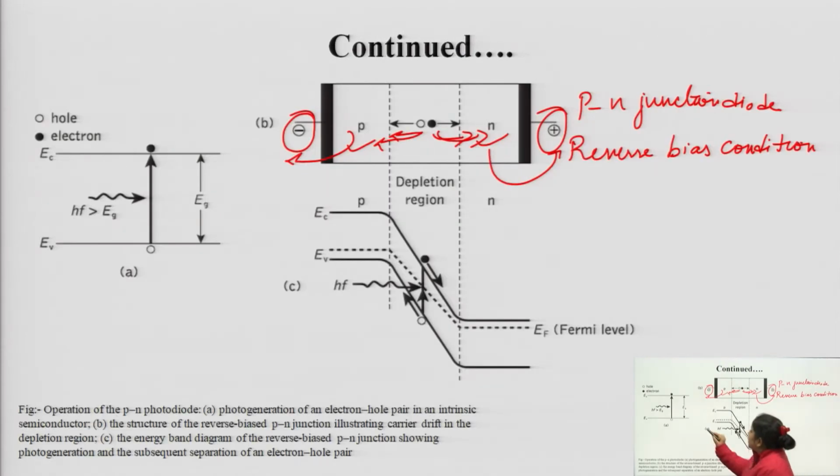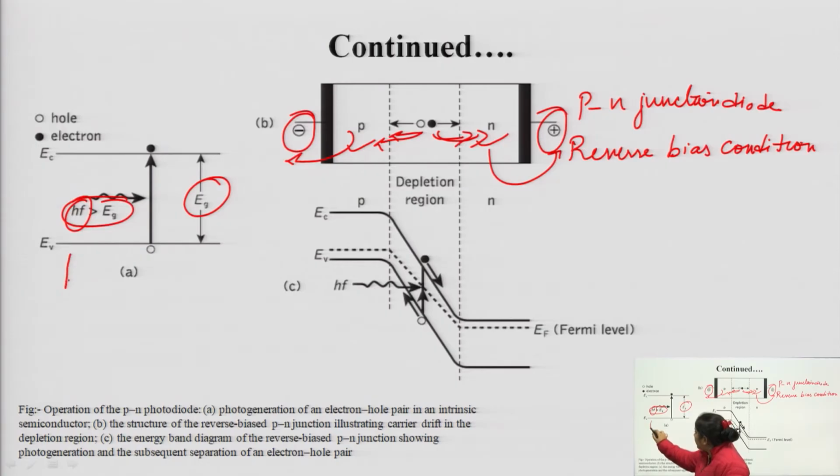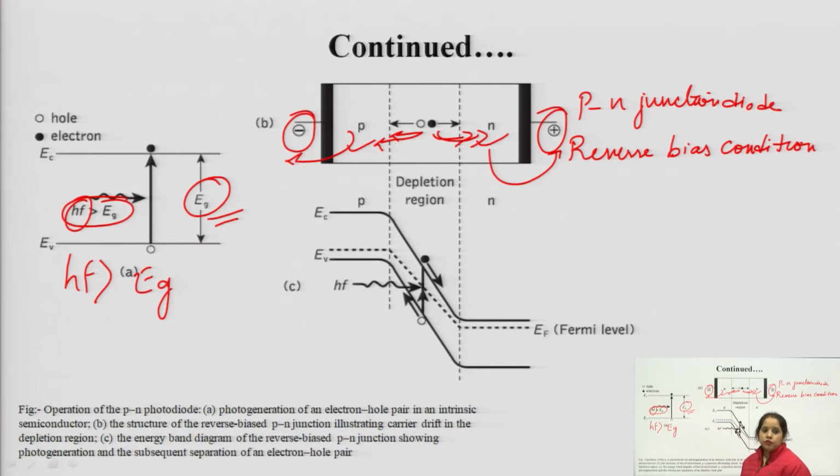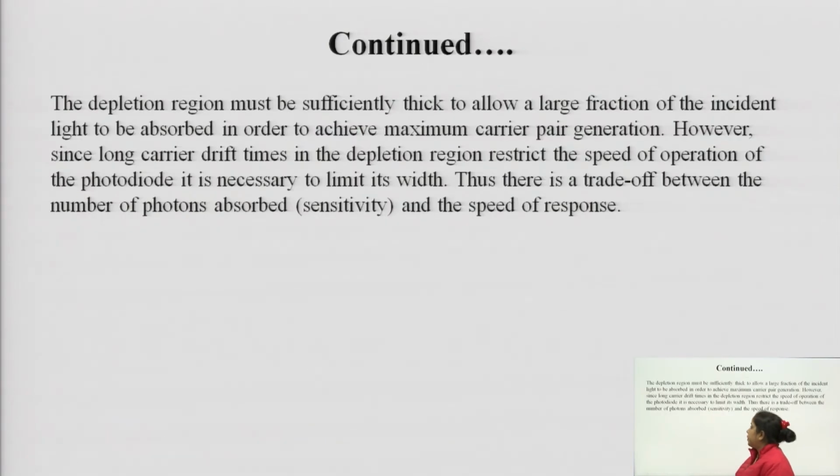What is basically this Eg? It defines the material which is used for the fabrication of this optical detector. The energy of the photon, hf, has to be greater than Eg, which is the band gap energy of the material used for the optical detector fabrication, and is basically the difference between the energy level at the valence band and the conduction band.